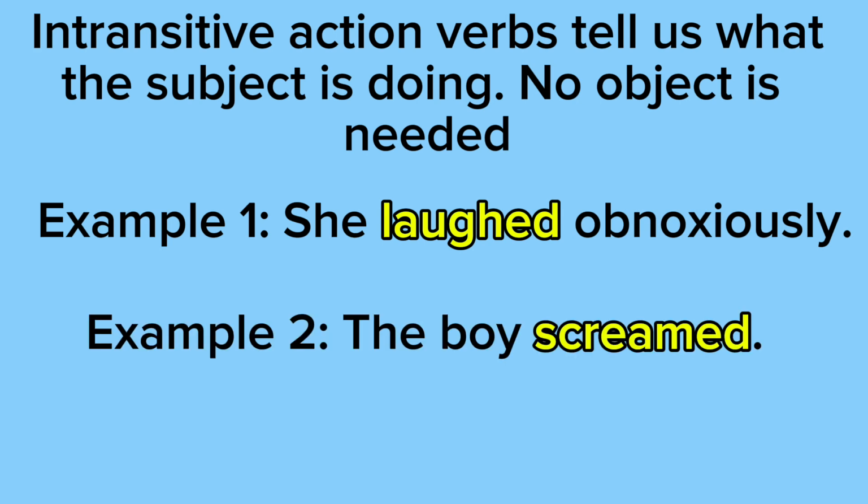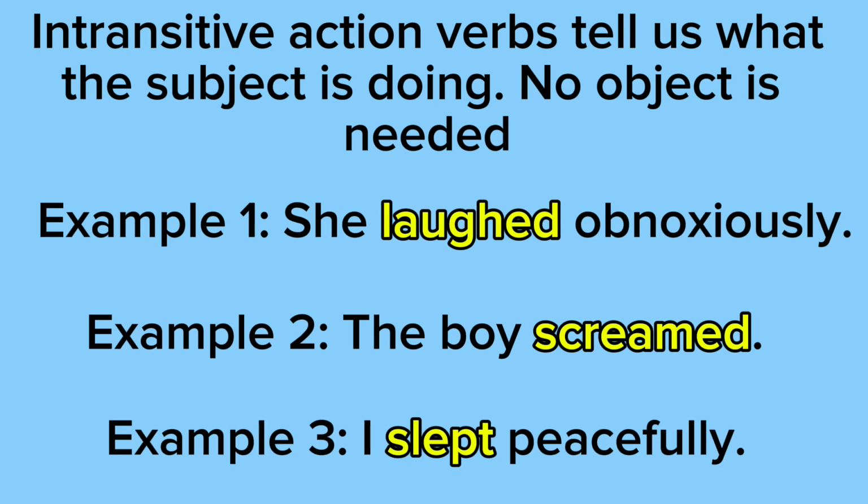Example 2 says the boy screamed. So the intransitive action verb is screamed, and that verb is telling us what the subject is doing. The subject is the boy because the boy is the one that did the action. And as you can see, there's no object. There's nothing or nobody that's receiving the action.